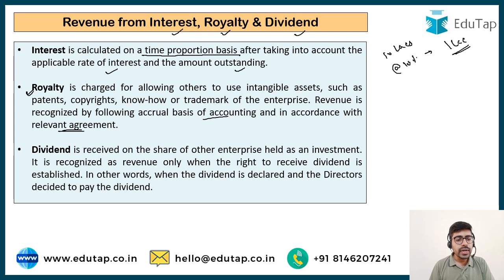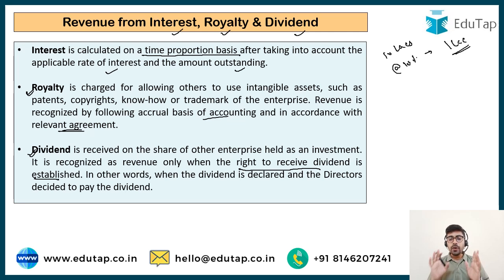Then is dividend income. When you are investing money in the shares of a company, you receive dividend for that investment. The dividend income should be recognized only when the right to receive dividend is established. For example, you found that the company is generating enough profits. It is very much possible that it is going to give you a huge amount of dividend. Can you book the dividend now? No, you cannot book it unless the right to receive arises.